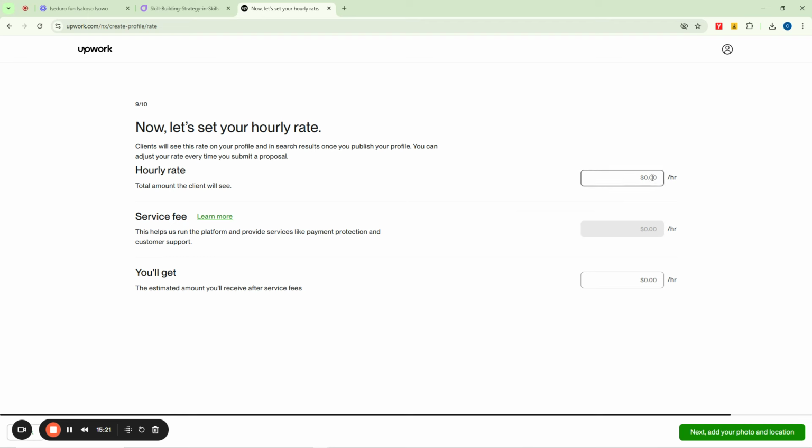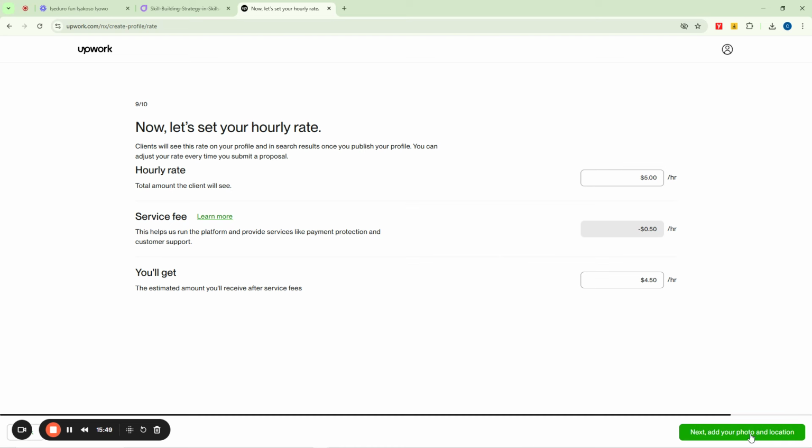So you can actually say $10, but me, I always like to start with $5, right? Now the way Upwork works is that if you are charging somebody $5 per hour for a job or for a task, Upwork will keep 50 cents while you take $4.50. So in other words, Upwork charges you 10% of whatever you make on the platform, right? Soft work, isn't it?